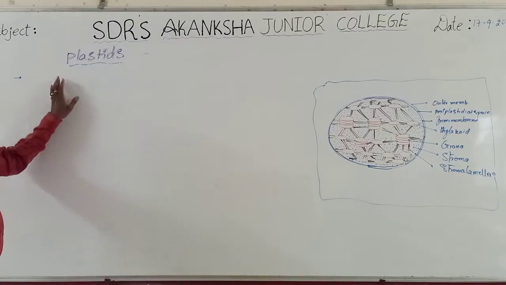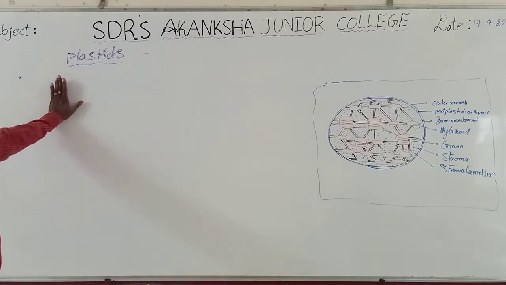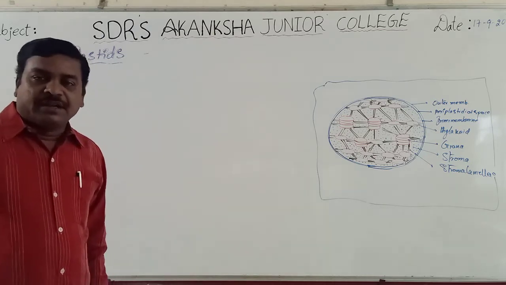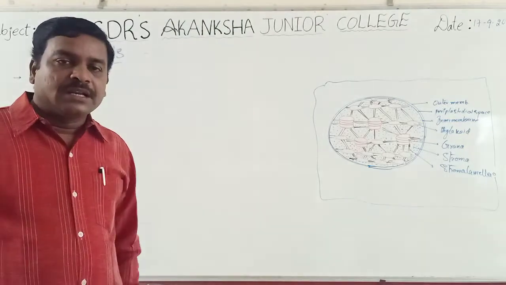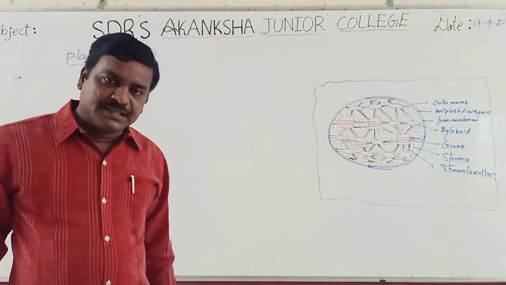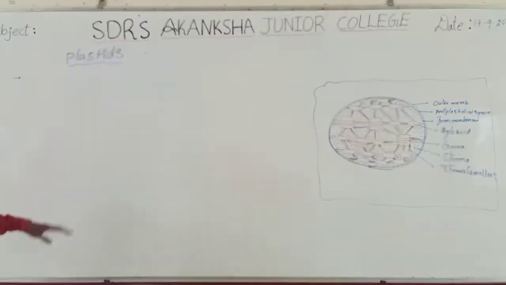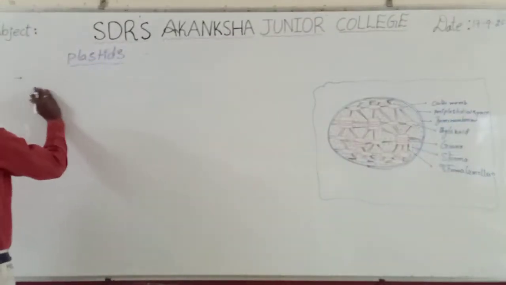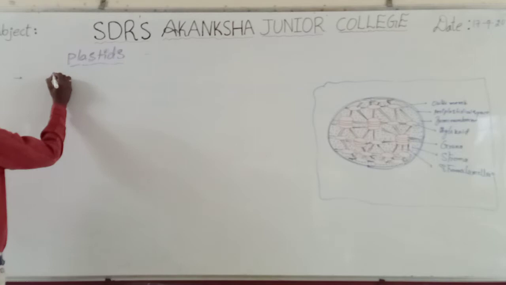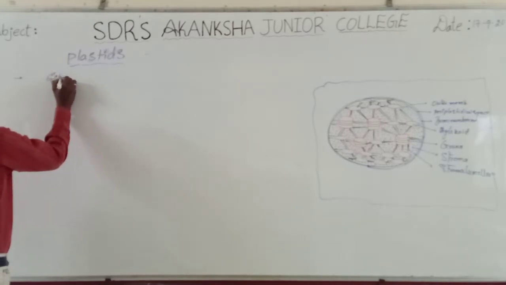Morning students, now coming to another topic, plastids. These are also a type of cell organelles responsible for photosynthesis, that is assimilation of carbohydrates. These plastids were first discovered by scientist Schimper.